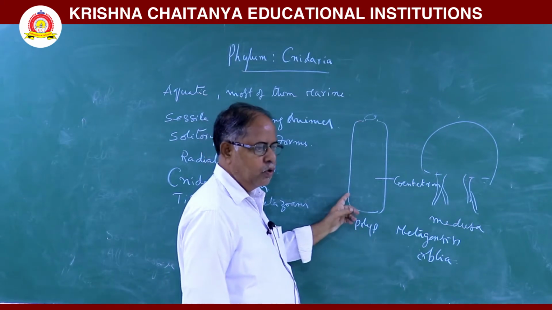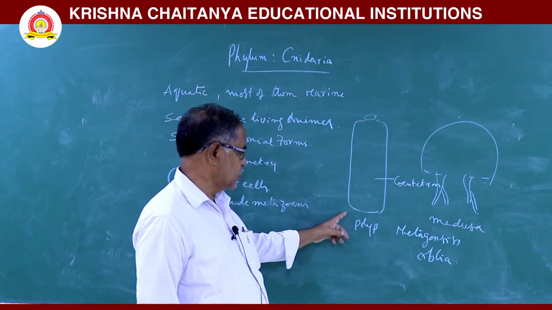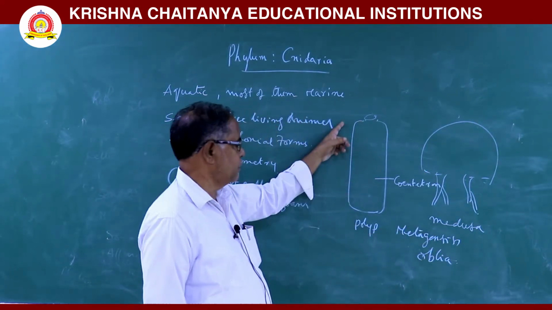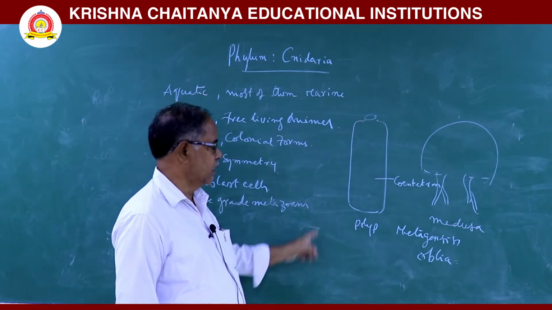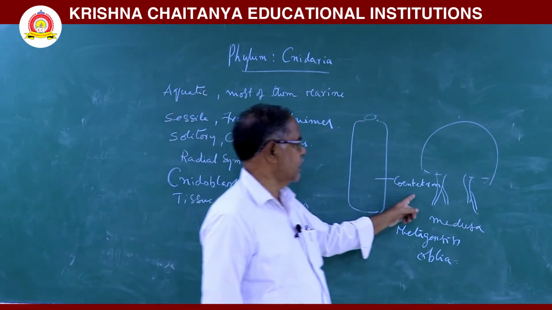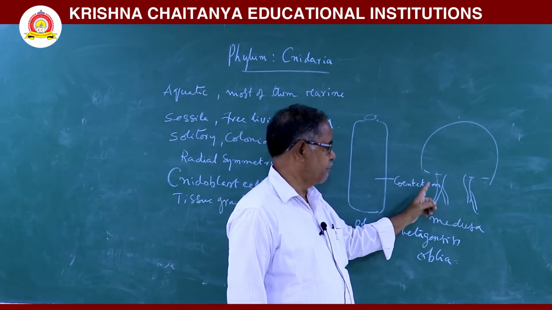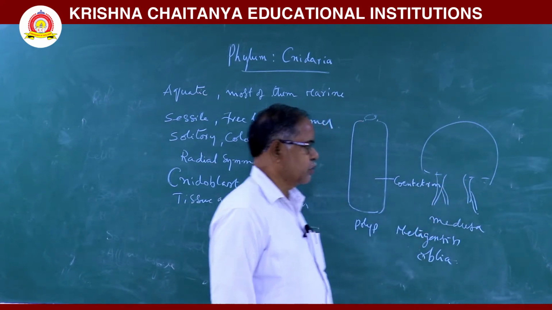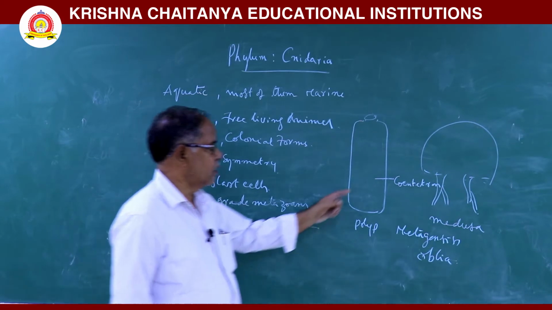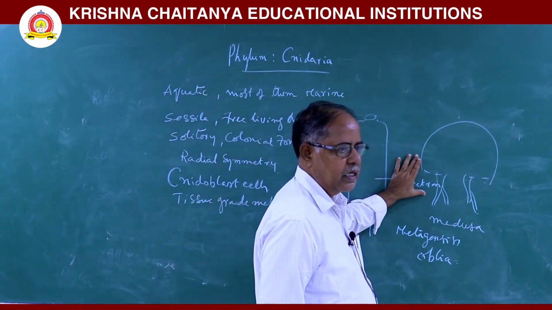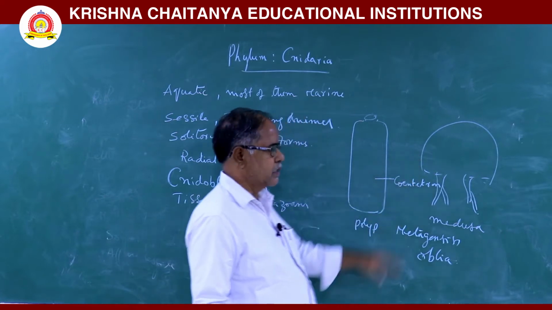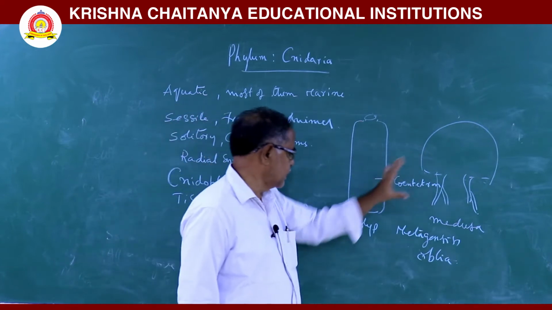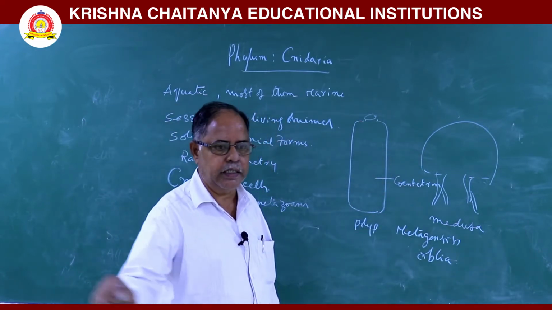In this animal, two forms are there. One is an asexual form, polyp, second one is a sexual form, medusa. This polyp is a cylindrical, sessile and asexual form. Next, medusa is umbrella shaped. This is a free living animal and it is a sexual form. In this medusa, statocysts are there. These statocysts work as a sensory organ. Next, the animals which are having both forms, that is polyp and medusa, they show alternative generation.